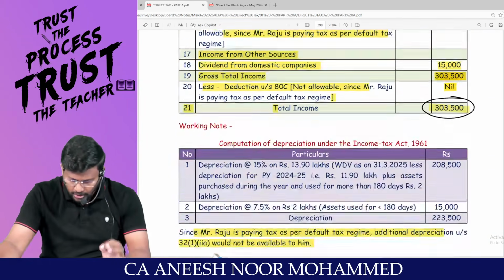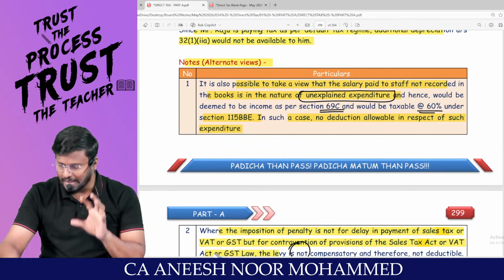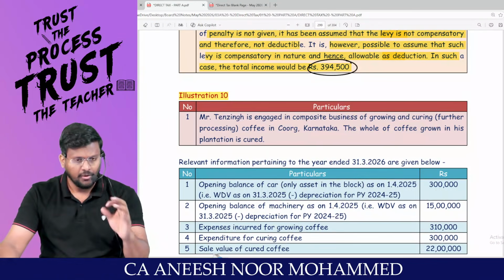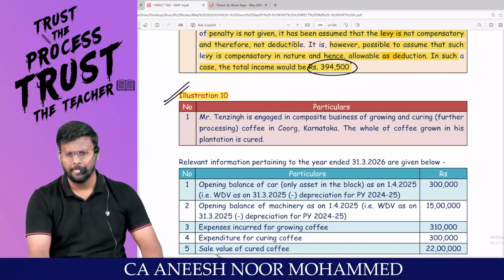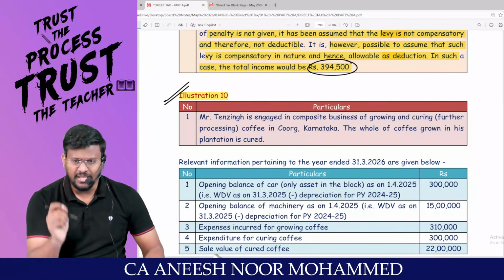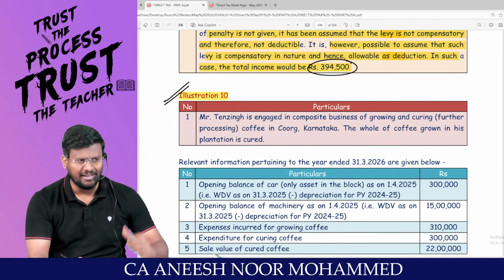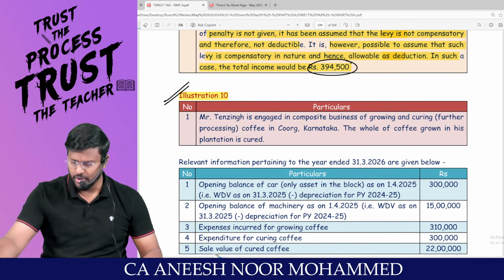So, if you redo these questions properly once or twice, you will get the idea of how to deal with the chapter Profits and Gains of Business or Profession. With that, we can declare that we are done with illustration number 9. Comfortable? Sir, just take 10 to 12 minutes, redo that question and tally by your own, and come back to me. We'll be solving illustration number 10.